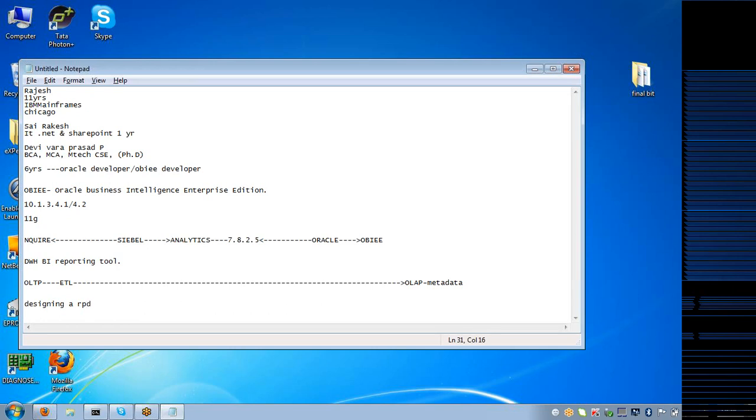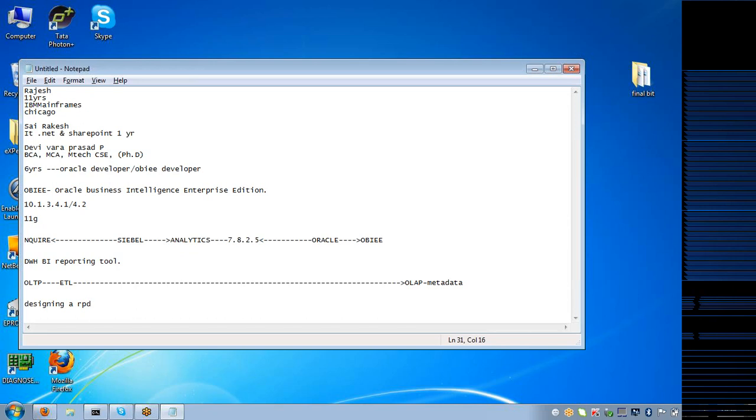RPD stands for Rapid Database File, or sometimes it's also called Rapid Path Directory. It actually doesn't have any abbreviation, but we Indians are very smart, so we give a definition so that the world follows it. Normally everyone calls it Rapid Database File, but it's a shortcut for repository.